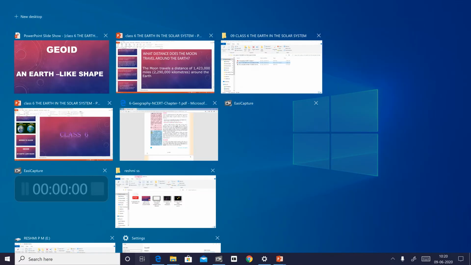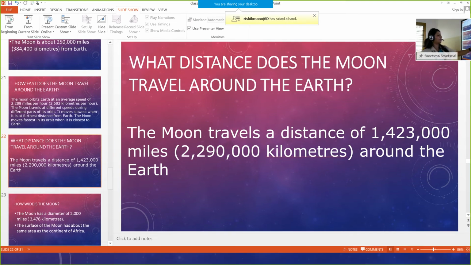The moon travels a distance of 1,423,000 miles, and in kilometers, 2,290,000 kilometers around the Earth. This is the distance the moon travels around the Earth. Next slide.